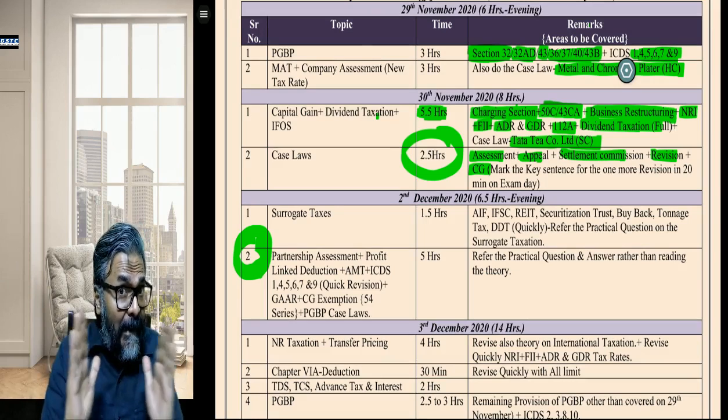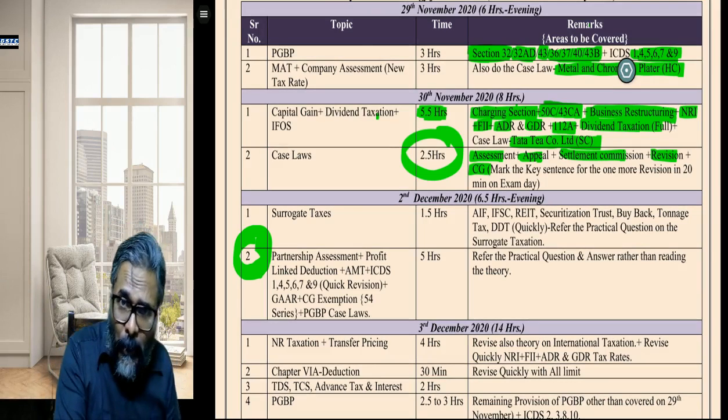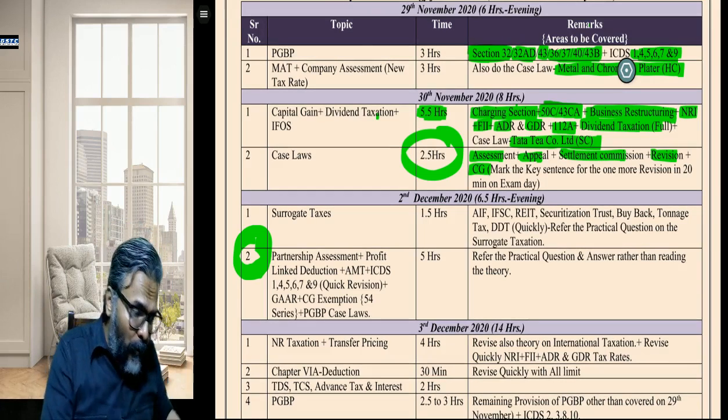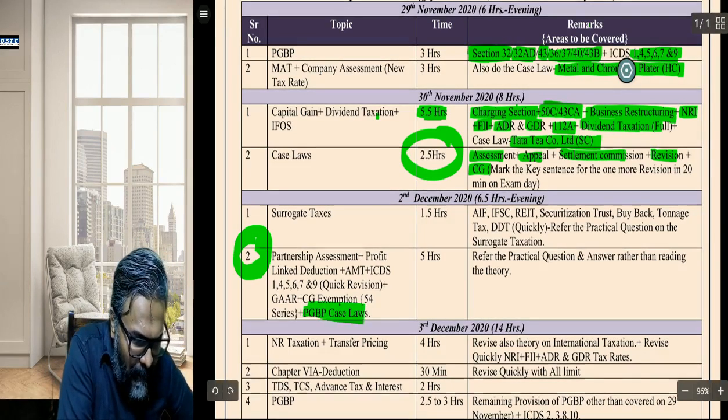I am dividing the case law into 2 parts. The main case laws you are going to do right now, and the remaining case laws you are going to do somewhere over here: PGBP related case laws.